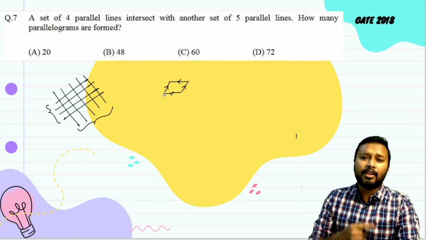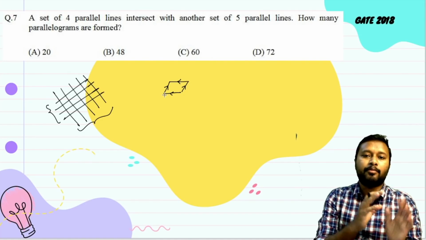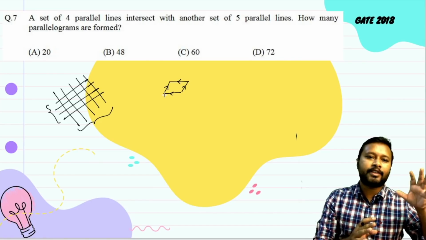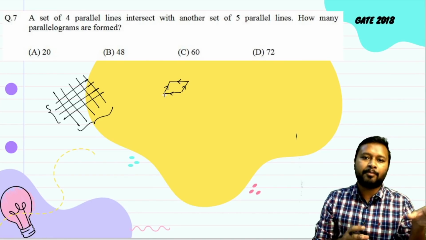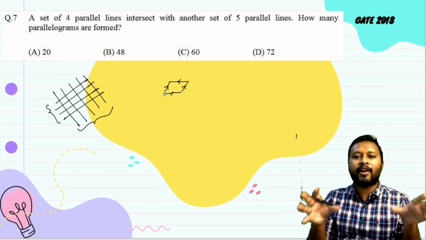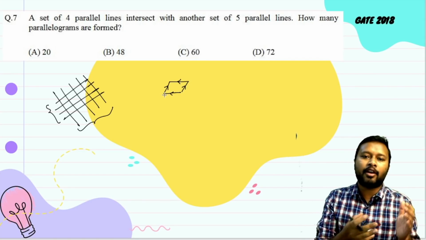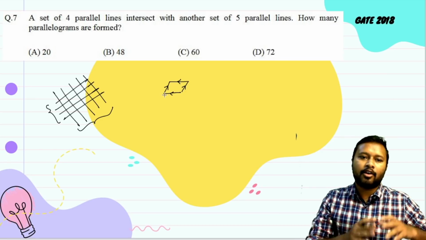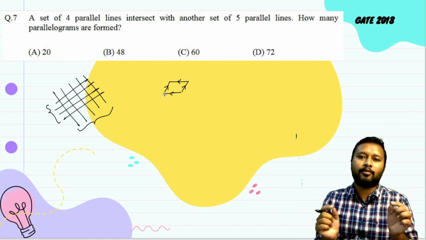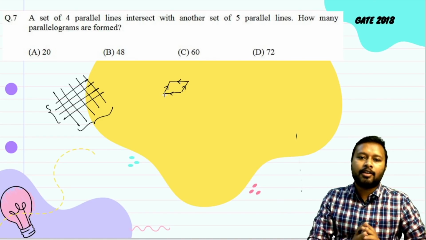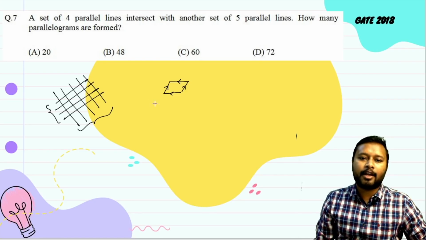In order to make a parallelogram, you need both the sets. You need the set of 4 parallel lines, and you need the set of 5 parallel lines also. These types of events are called dependent events. For that you have to multiply both of them, and now you have to apply the combination formula.